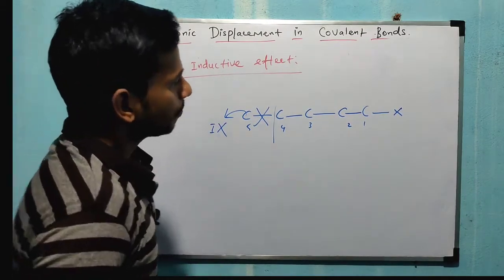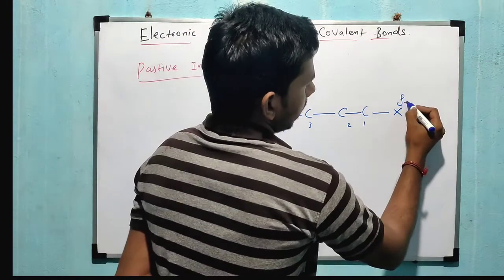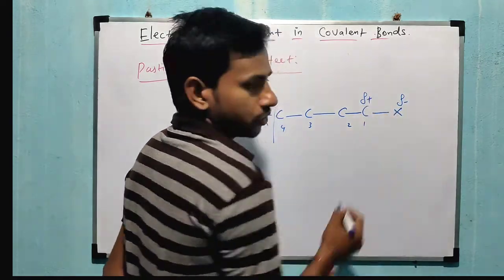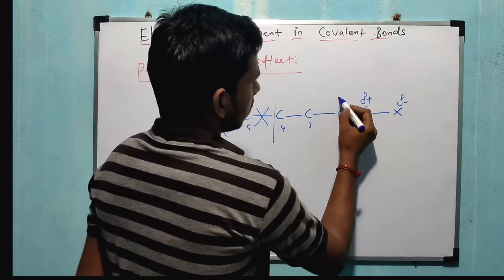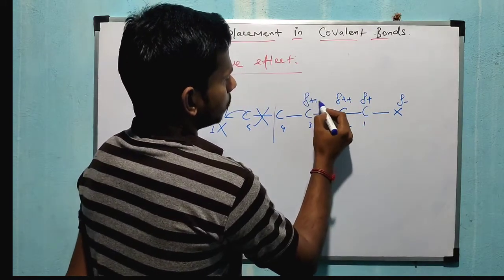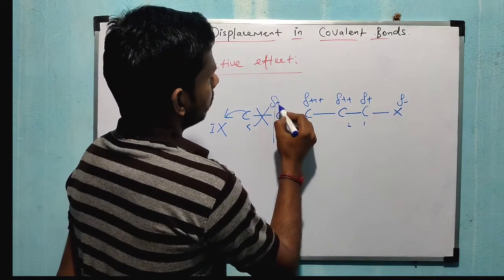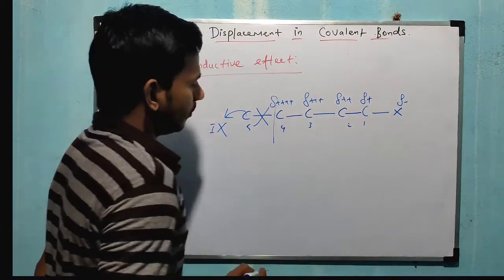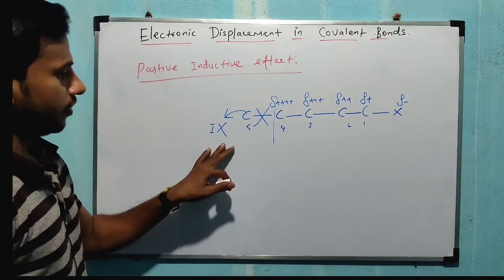Right. So now this one is partially negative. Now this one is partially positive. Right, partially positive. Next carbon is partially 2 positive. This one partially 3 positive. Now this one partially 4 positive. So from the 5th carbon, this inductive effect is absent.